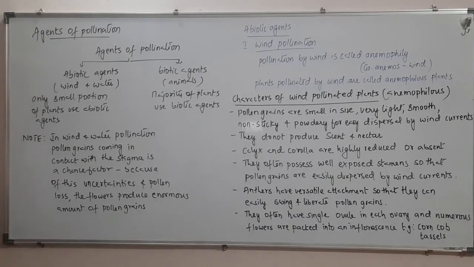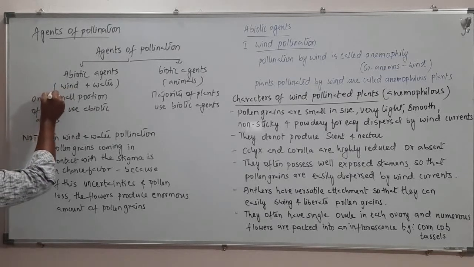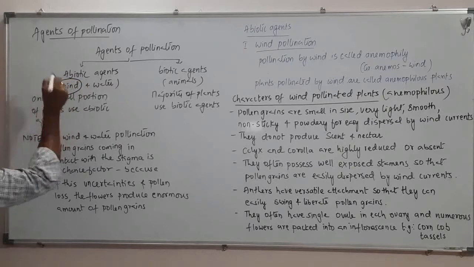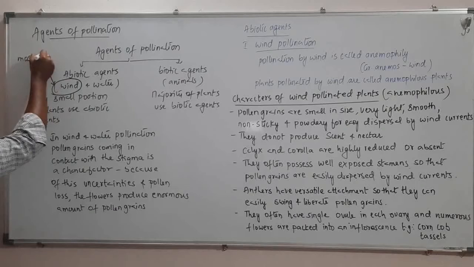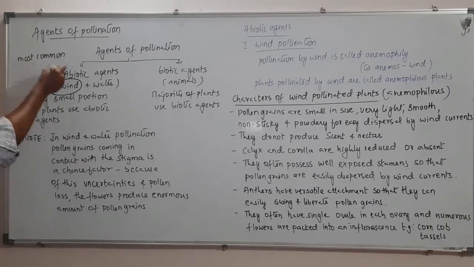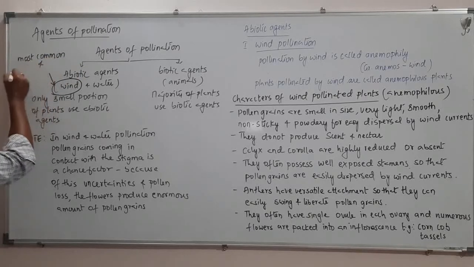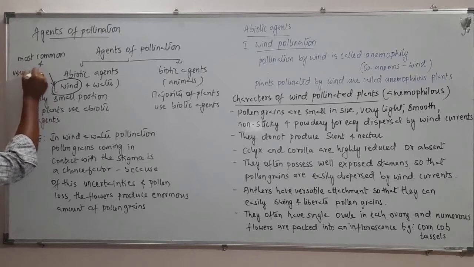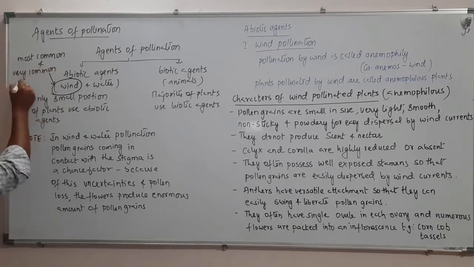And among them, the most common is this wind pollination. That too, it is very common among grasses.